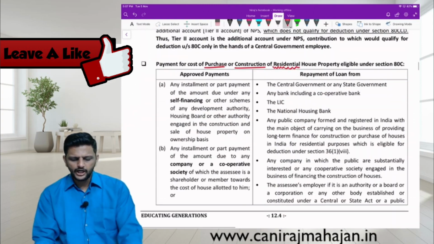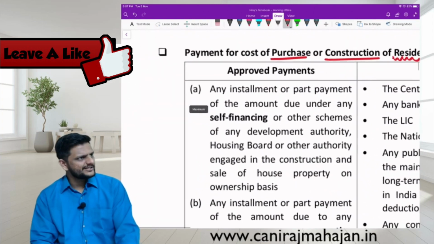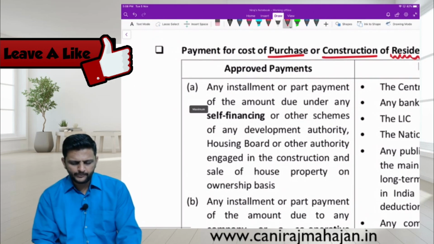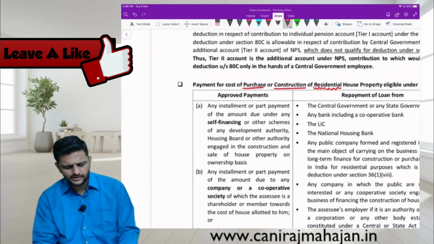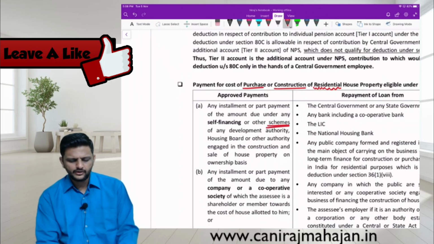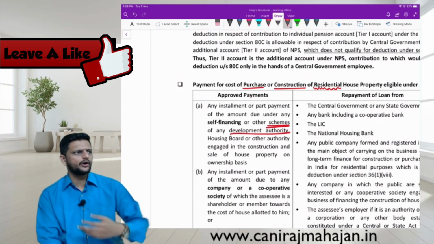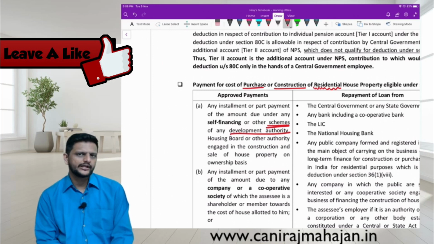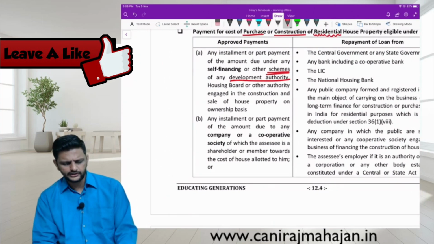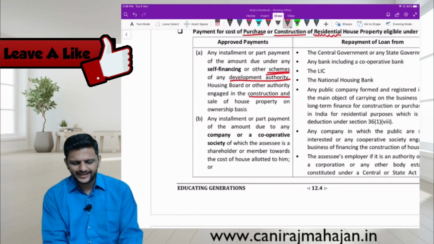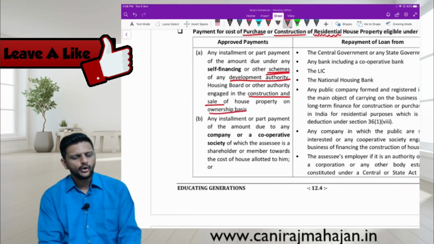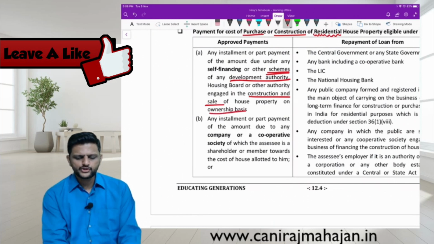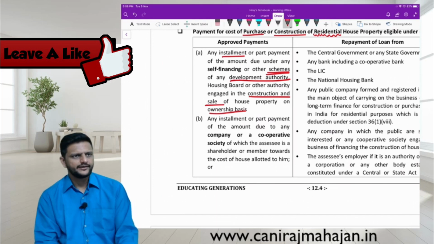Check. Approved payments. Any installment or part payment of the amount due under any self-financing or other schemes. So it is a scheme of any development authority. Development authority means some board or authority like HUDCO, the housing development organization, or other government agencies, housing board or other authority engaged in construction and sale of house property on ownership basis. So when an installment is paid, that amount will be allowed as deduction.